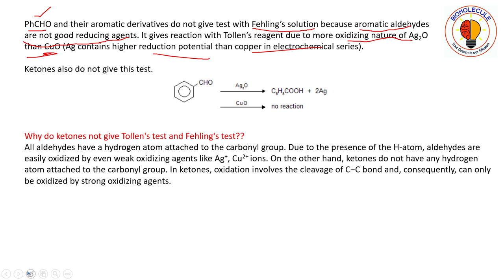So if you see here that benzaldehyde and their aromatic derivatives, why are they not giving this Fehling solution test? Because they are not good reducing agents. And in the Tollens reagent test, it is not only by the nature of these aldehydes, it is also by the nature of the oxidizing agents. Okay, in Tollens reagent test, we were getting silver oxide.